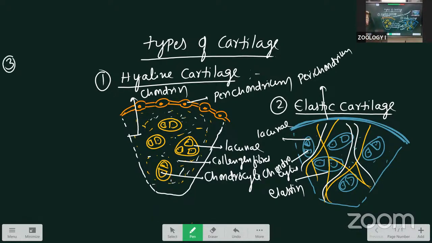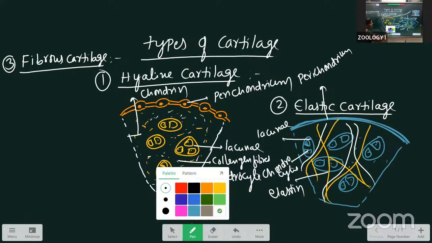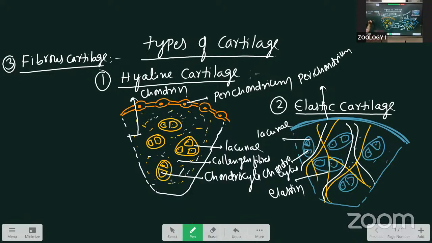Fibrous cartilage. In this, an abundance of collagen fibers is present. Also, the perichondrium, the outer covering layer of the cartilage, is absent in this.